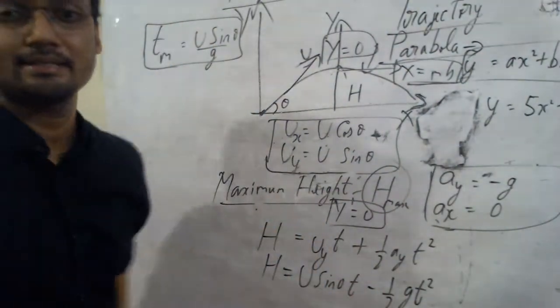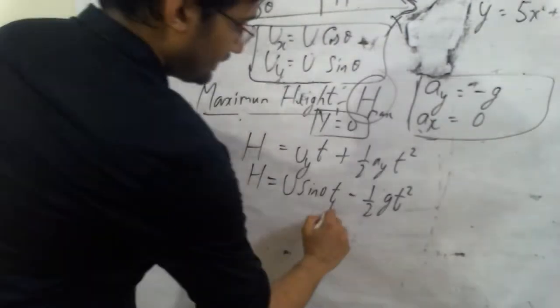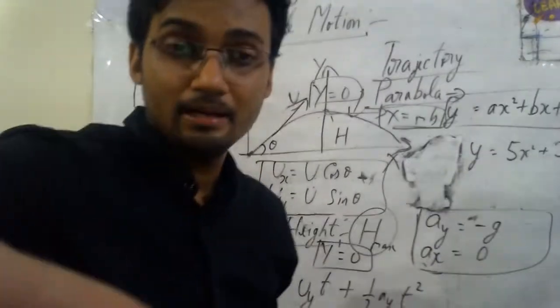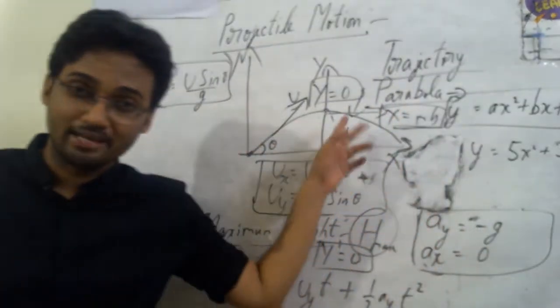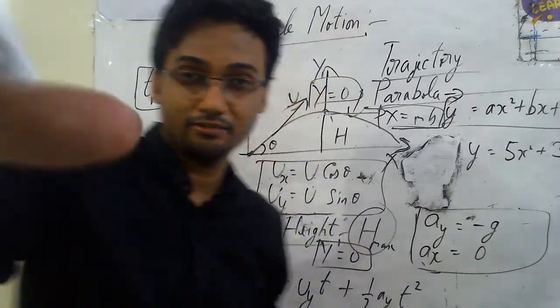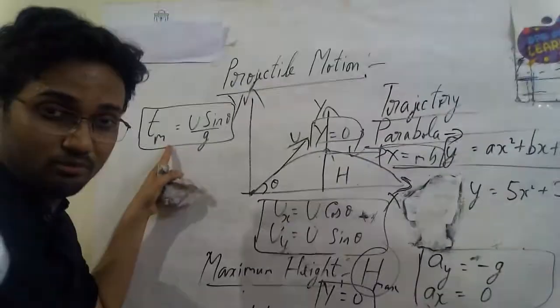Got it? Yes. So u sin theta minus half gt square. This t is basically the tm part of the equation. Do not forget that, because the maximum height occurs at the maximum time the object has taken. And henceforth, when you substitute, that's the reason I kept it on the board.